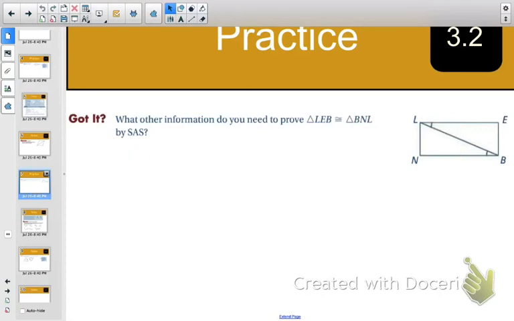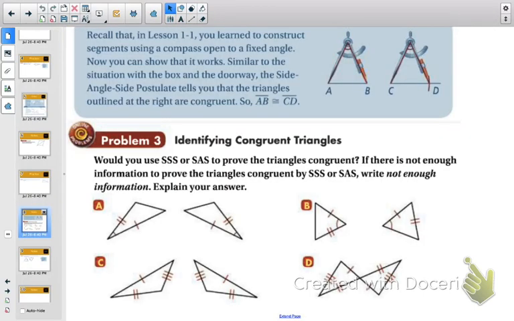Okay, so if you remember using the compasses and straight edges for our constructions unit, you can kind of think of the compass as forming a triangle like this. So you know that the two sides on the compass, so the pointy edge and then the pencil edge, those sides don't change length. So those are the same. So we can say this and this is congruent to this and this. Okay, if you're comparing two compasses.